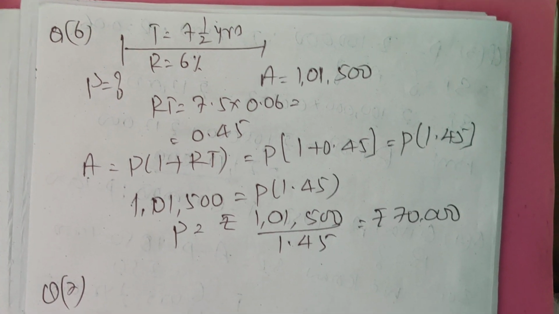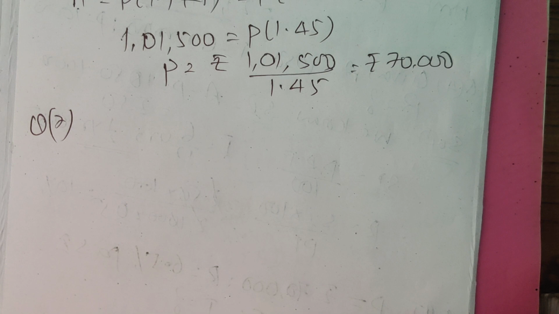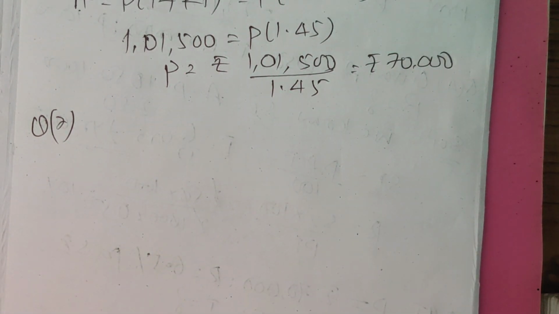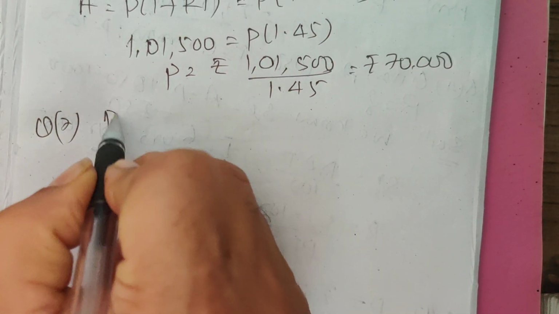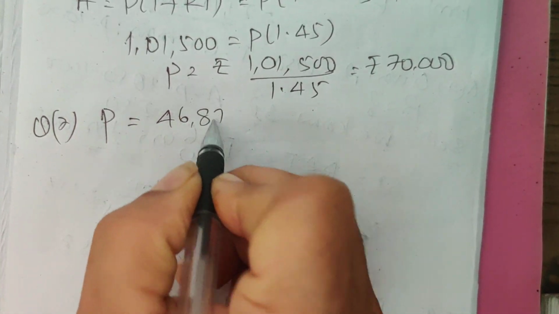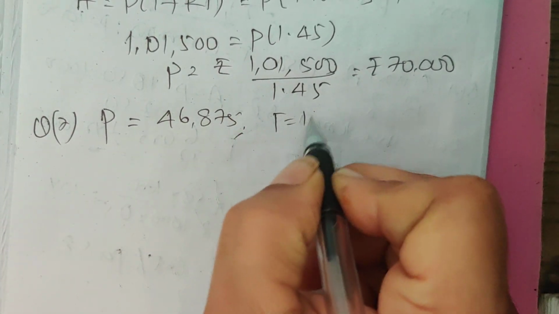Question number 7, sir. A sum of rupees 46,875 was lent out at simple interest. So principal amount is 46,875. The time is equal to 1 year 8 months.